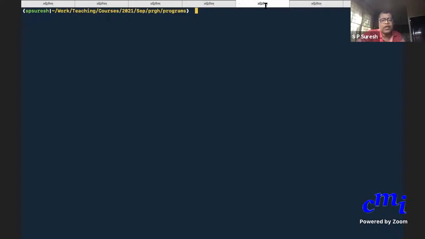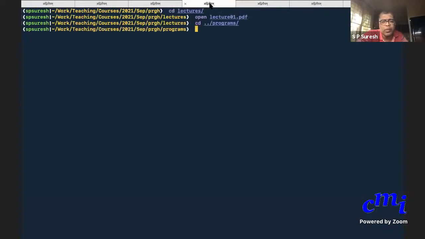I would expect people who are on Linux and Mac to already be comfortable with using the terminal application. For Windows users, you should use the shell. If you don't know, I'll arrange for the TAs to have a session with you, or I can have a special session with you where we get to the basics.